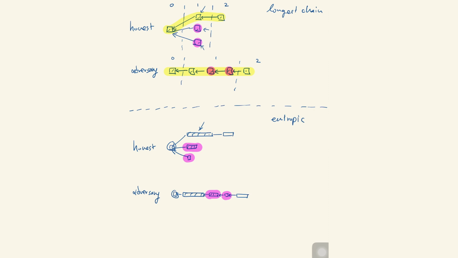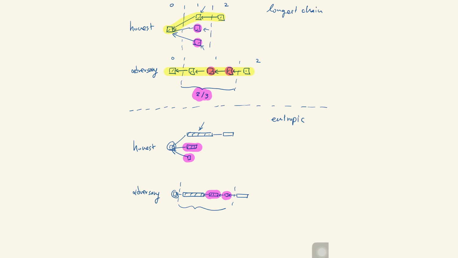But now let's look at how much advantage the adversary has and compare these two cases. During this duration of time, the adversary had 2 out of 3 extra blocks that helped her get to a longer chain. Whereas here, the advantage is only the slimmer blocks, right? This is the purple. I'm discussing the purple part.